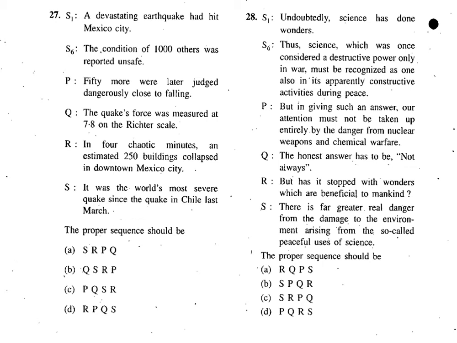That's what we have to think, because undoubtedly science has done wonders, and then here, but in giving such an answer, our attention must not be taken up entirely. But what answer? That is the question. Whereas in the case of R, has it stopped with wonders which are beneficial to mankind? The honest answer has to be not always. So R will follow Q.